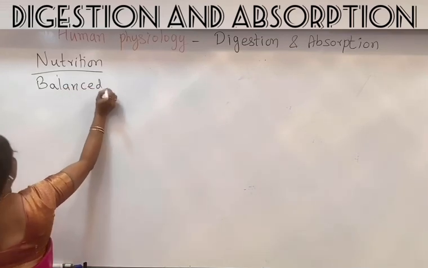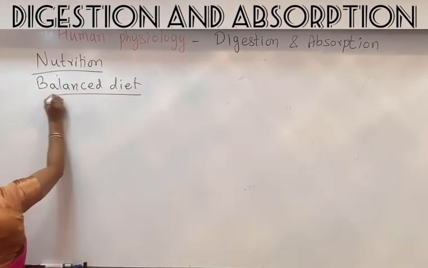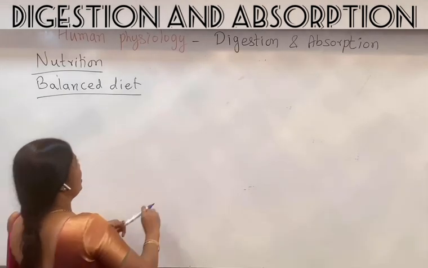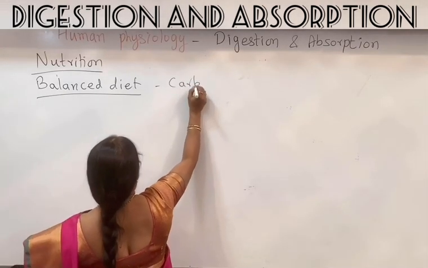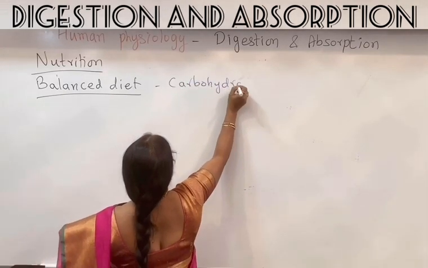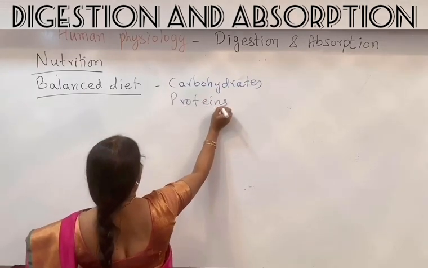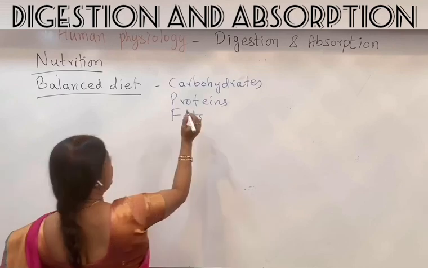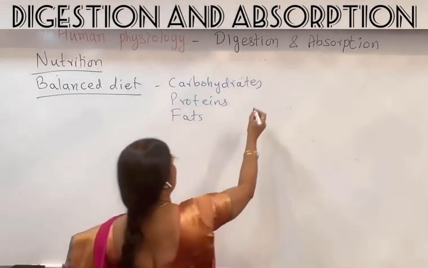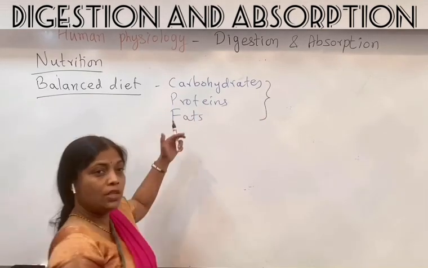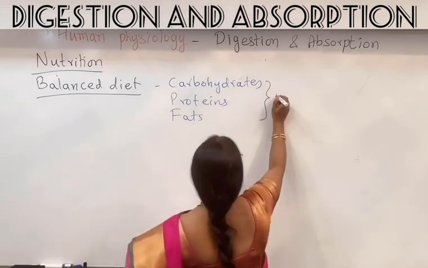So a balanced diet is a diet which contains the required amount of carbohydrates, proteins, and fats. These are the main nutrients. We call them macronutrients because we get the energy from these three nutrients. So they are the macronutrients.